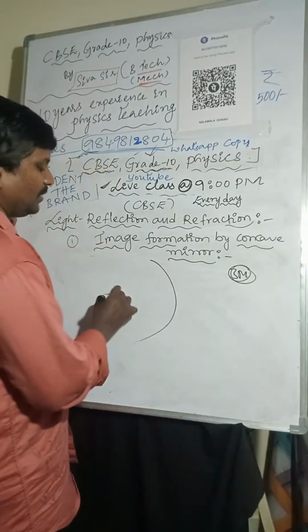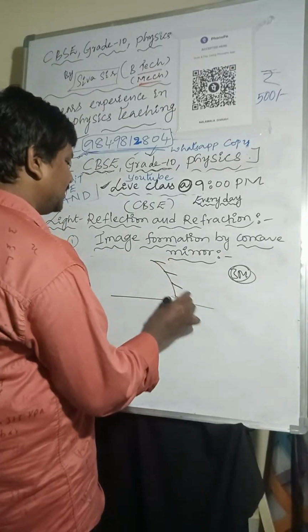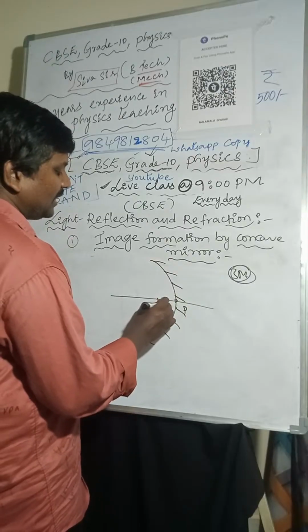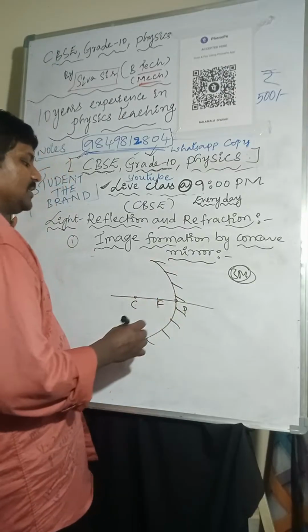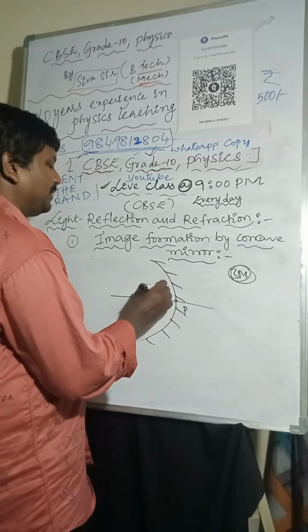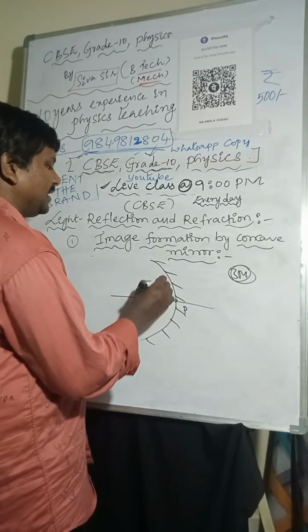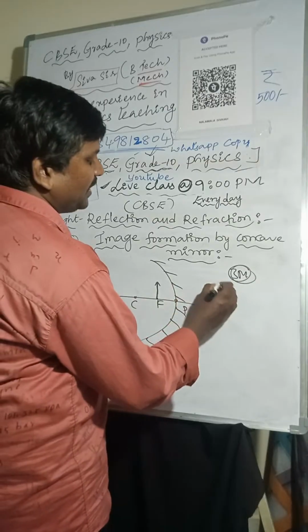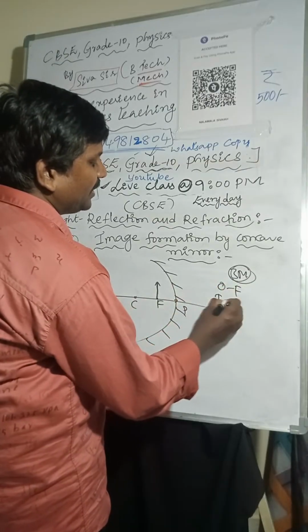If you are placing the object, here I am considering the pole, focus, and center of curvature. The object is placed at F. The image will form at infinity.